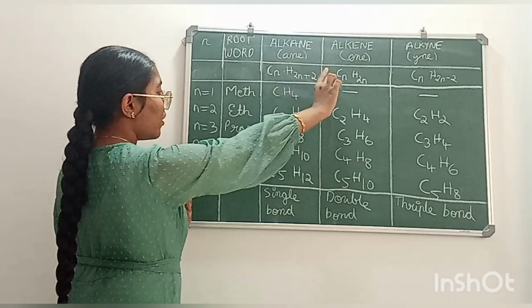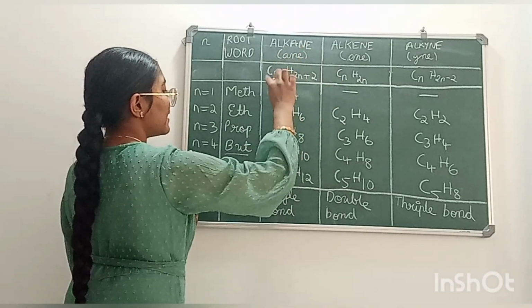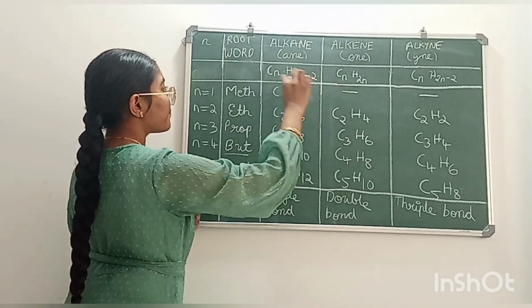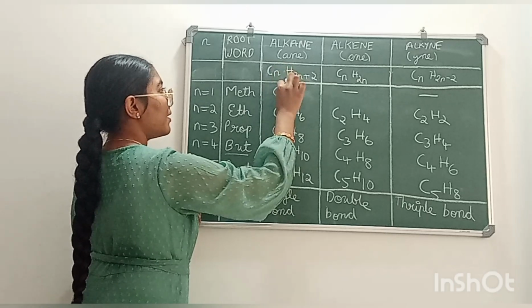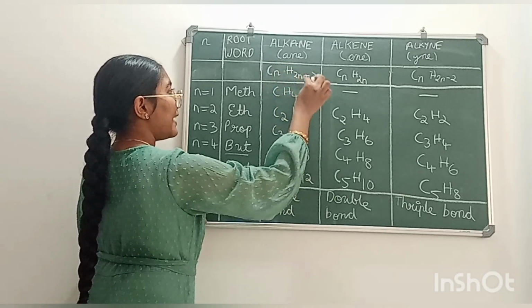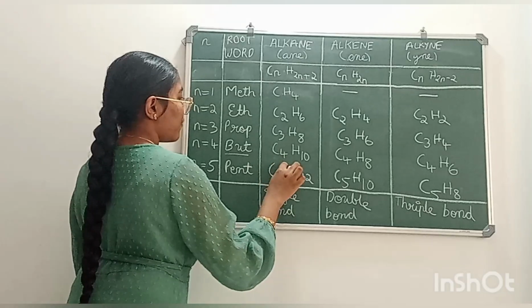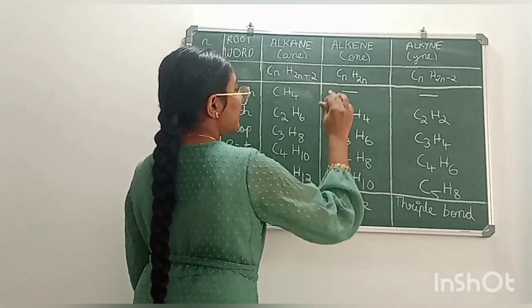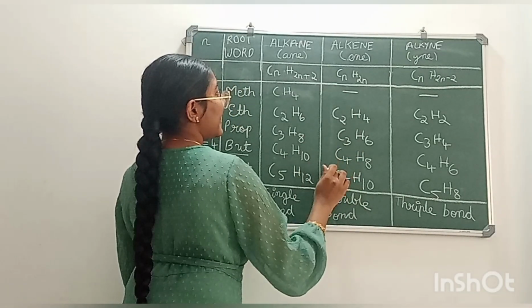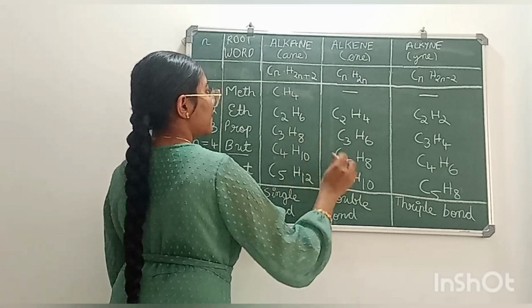So the fourth member of alkane is butane. Formula C4H2 into 4, 8, 8 plus 2, 10. So formula is C4H10. The third member of alkene is butene.